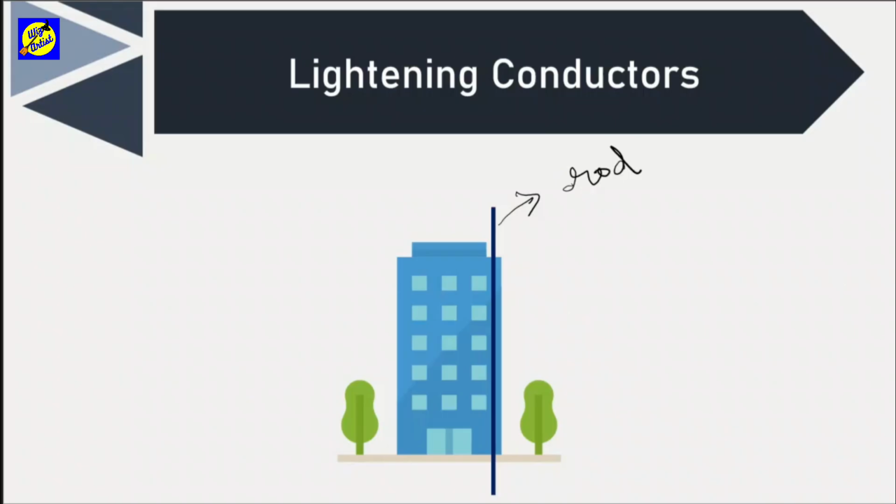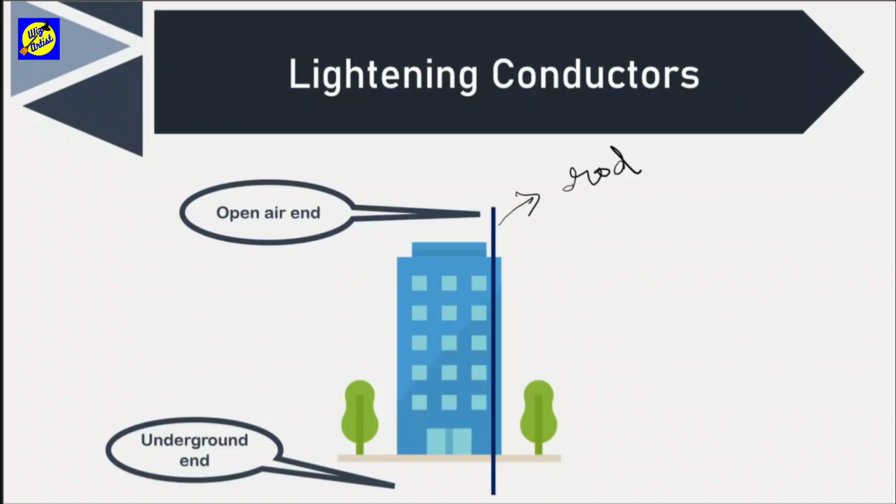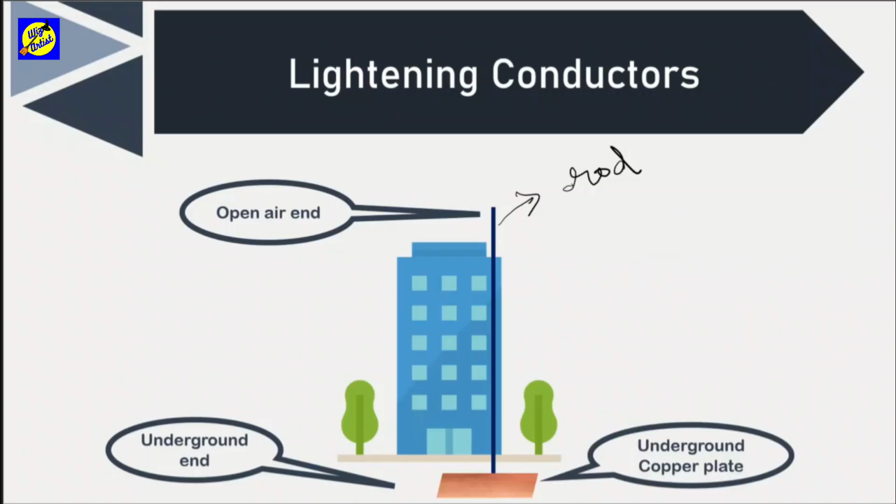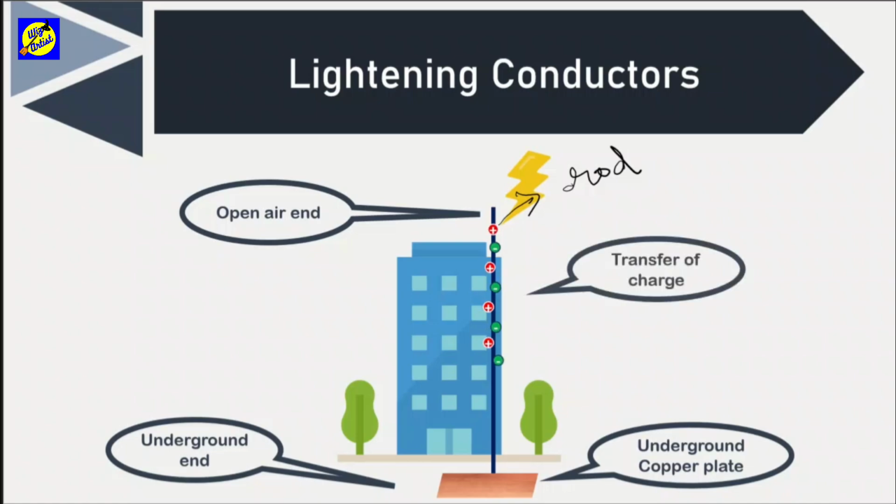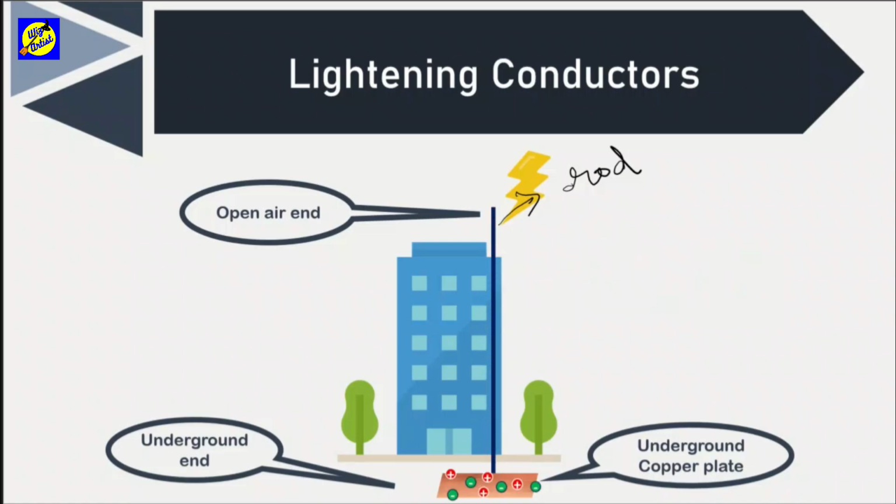One end of the rod is kept out in the air while the other is very deep under the ground, usually attached to an underground copper plate or copper sheet that helps with the earthing. When lightning strikes, this rod provides an easy route for the charges to get transferred to the ground without causing any shock or damage to the building. Remember not to touch them during a thunderstorm for obvious reasons.